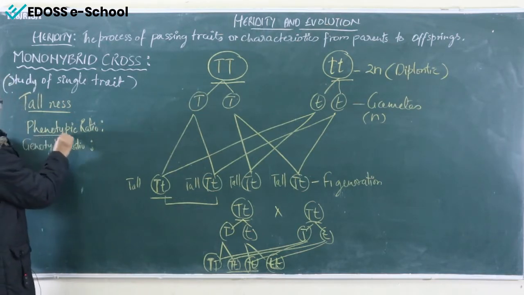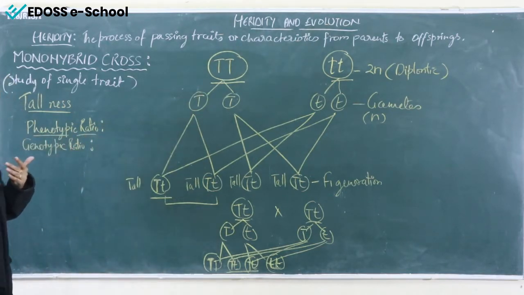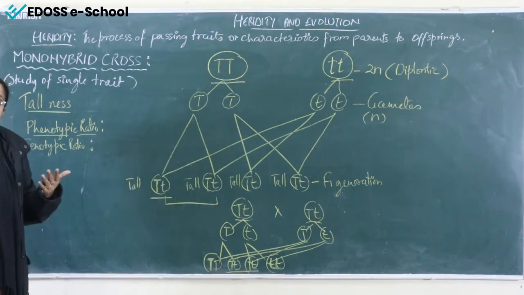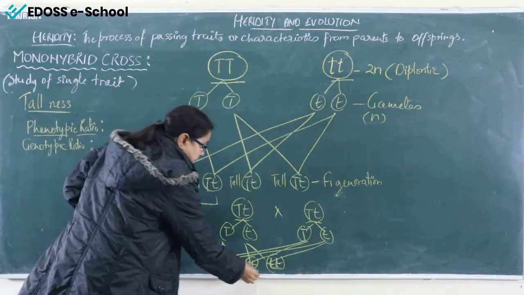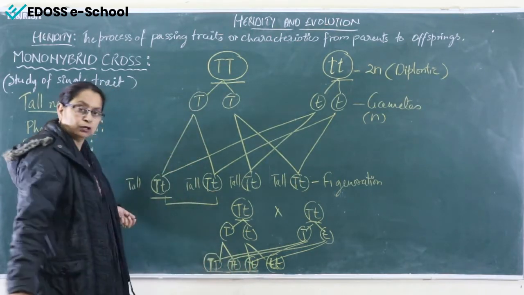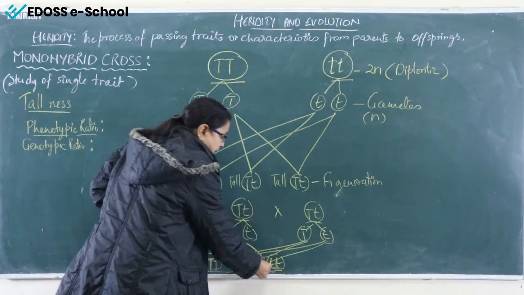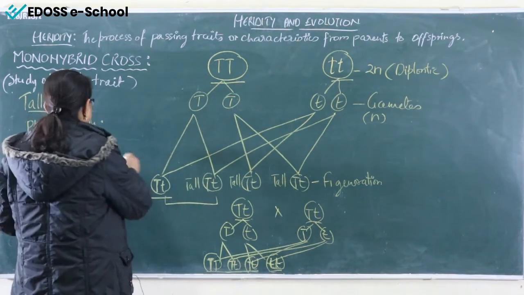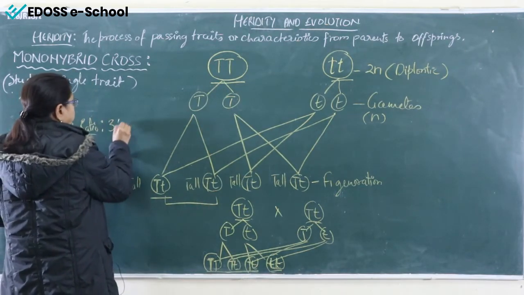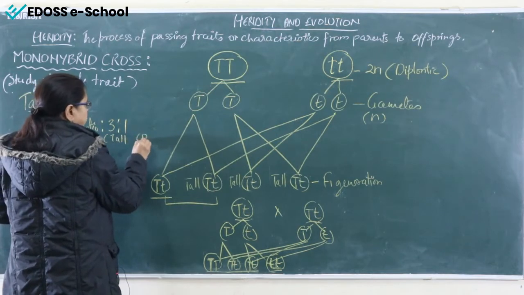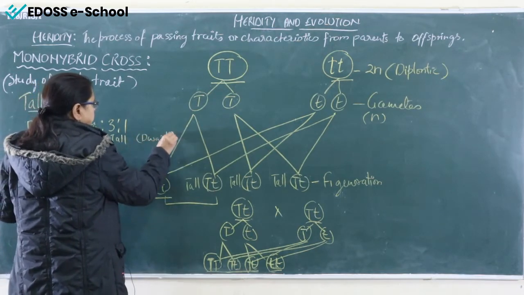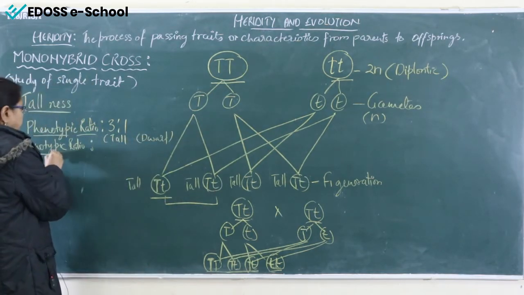So what will be the phenotypic ratio? Phenotypic ratio, appearance. How many will be the tall and how many will be the dwarf? Here you can see 3 out of 4 are the tall one and the fourth one is dwarf. So the ratio will be 3:1, 3 tall, 1 dwarf. Right? And now we'll come to the genotypic ratio.